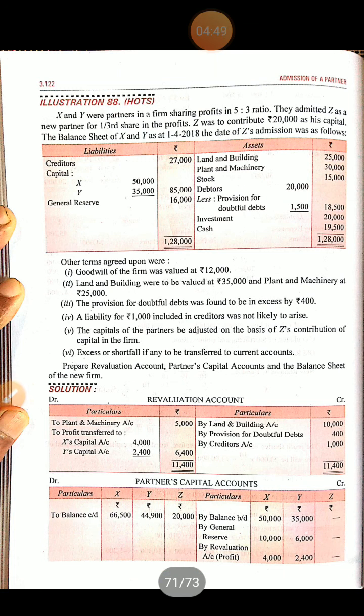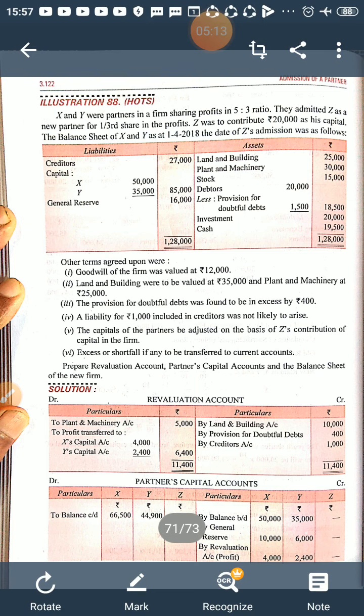Now the general reserve concept is that general reserve should be written off among the old partners in their old ratio. The old partners are X and Y. So this 16,000 will be shared by X and Y in their old profit sharing ratio, that is 5:3. The journal entry will be general reserve account debited to X's capital account and Y's capital account.